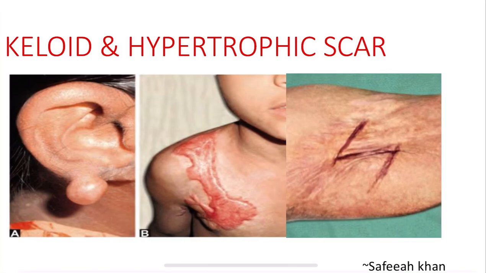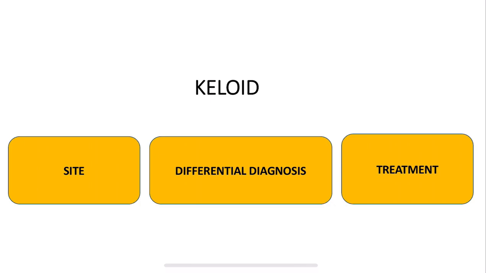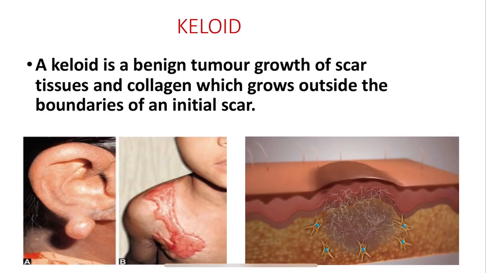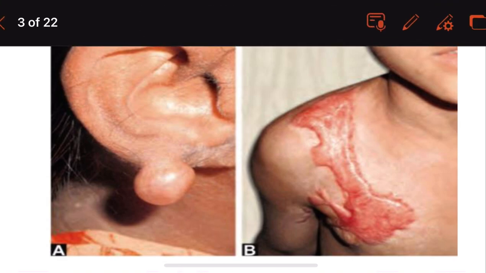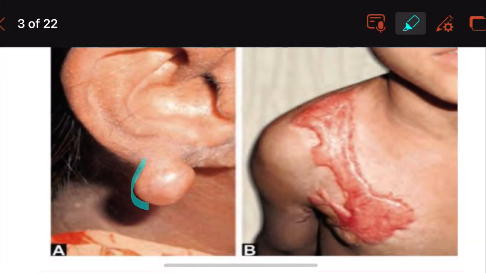Welcome back. In this video, we are going to discuss keloid and hypertrophic scar. Let us understand the sites, differential diagnosis and treatment of keloid. What is keloid? It is a benign tumorous growth of scar tissue and collagen which is growing outside the boundaries of an initial scar. So guys, you can see here, this is a benign tumorous growth which is growing outside the skin.